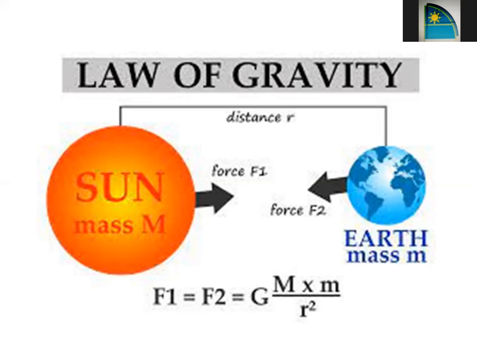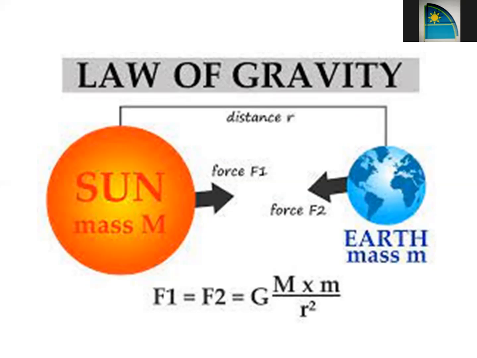In this particular expression you can see capital G. Capital G is known as the universal gravitation constant. What do we mean by universal gravitation constant? It means its value never changes whether you are measuring on earth, in space, on the moon, on Mars, anywhere you are measuring, the value of capital G will always remain the same.